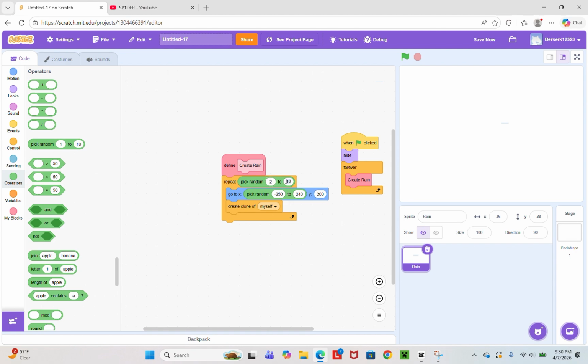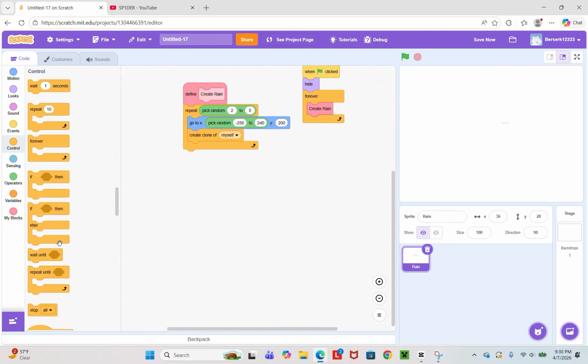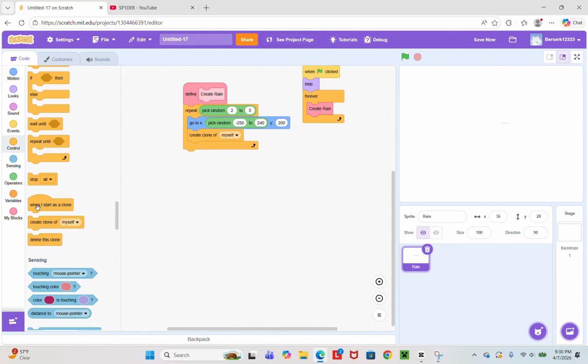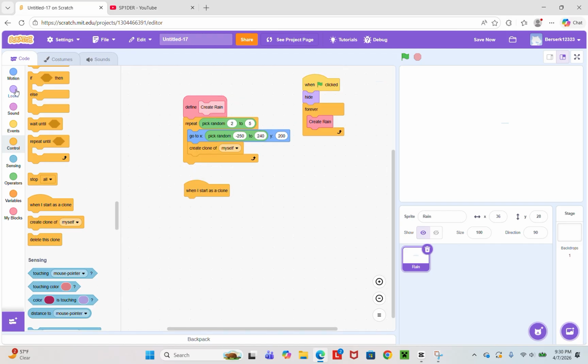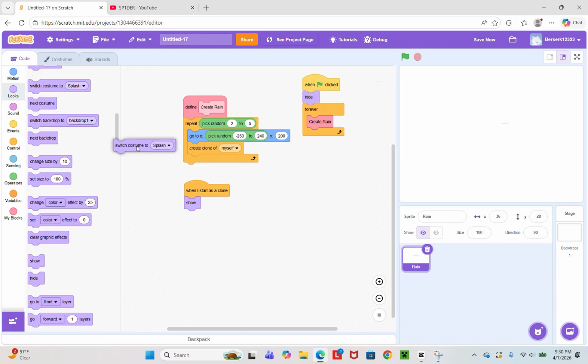Pick random 2 through 5. Now let's do when I start as clone, show, switch costume, pick random 1 through 3.